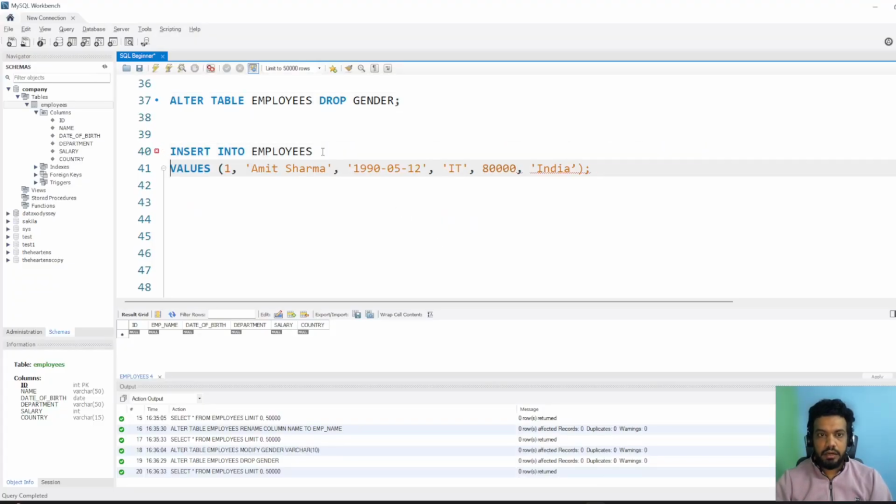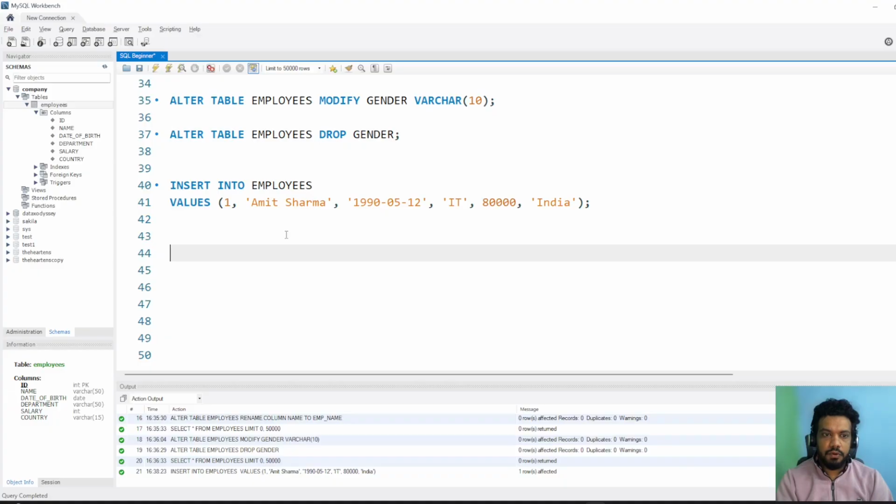Let me enter it over here: insert into. This is the command to insert the data, the table name is employee, and these are the values we are trying to enter in the employee table. It is giving me an error. I think there is some error. Yeah, I got it. The single quote was incorrect. Let me run this query now.